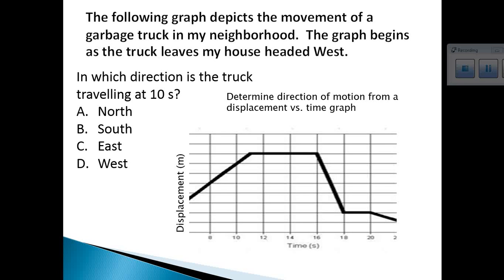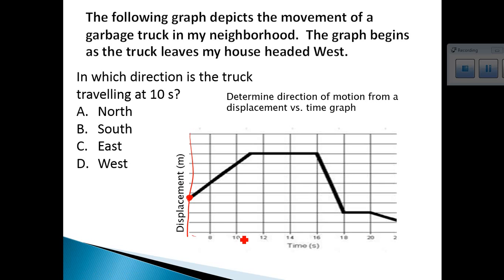So we have a garbage truck going through the neighborhood. The graph begins as the truck leaves the house. Here we have a y-intercept. If we assume this is where the y is, all right, the graph begins as the truck leaves my house heading west. That means that it didn't start at wherever the 0 point is. It started someplace away from wherever the 0 point is, maybe back where the garbage company is. All right, so it says, in which direction is the truck traveling at 10 seconds?